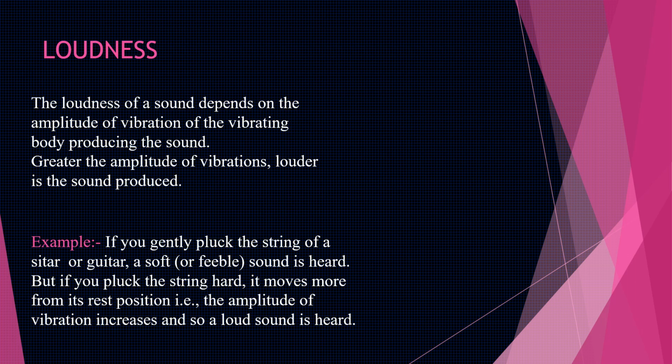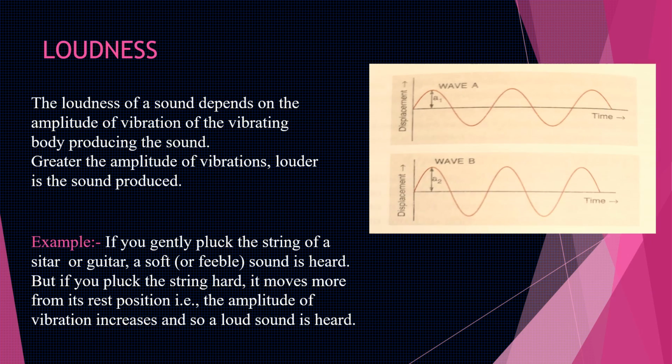For example, if you gently pluck the string of a sitar or guitar, a soft sound is heard, and if you pluck the string very hard, it moves more from its rest position, and so we can say that the amplitude is more, and so a loud sound is heard. Now in this graph you can see that two waves are shown, wave A and wave B. In wave B, the amplitude is more.